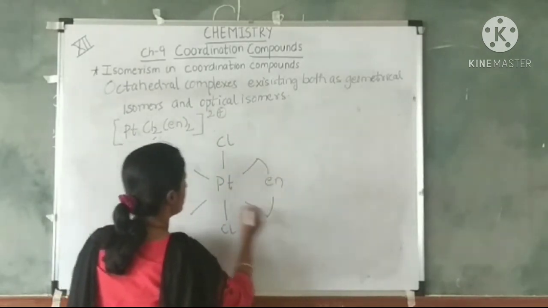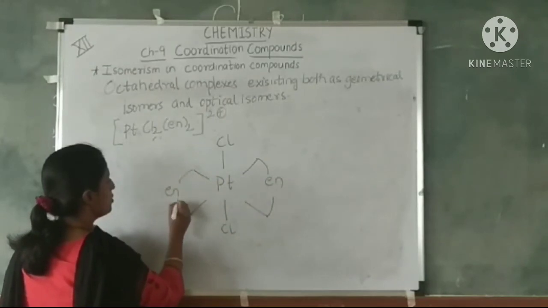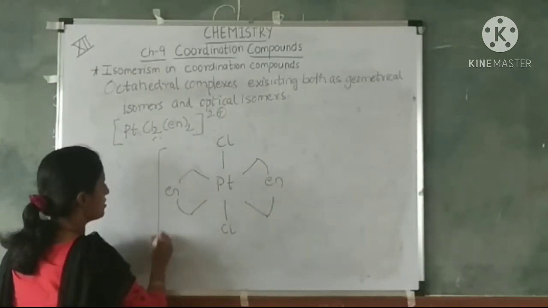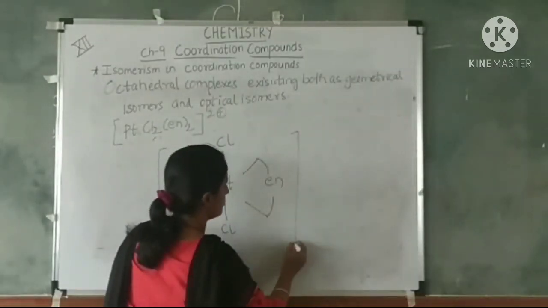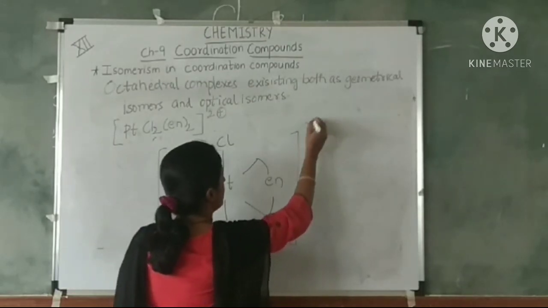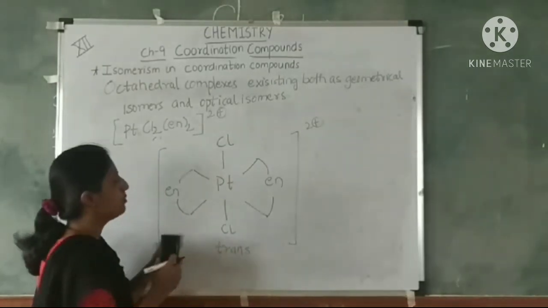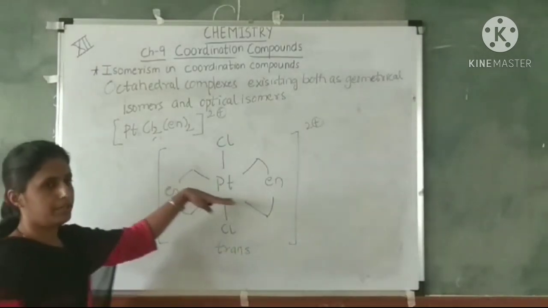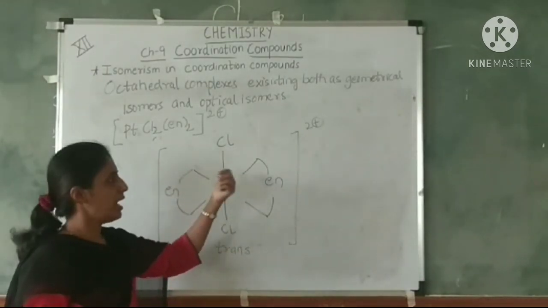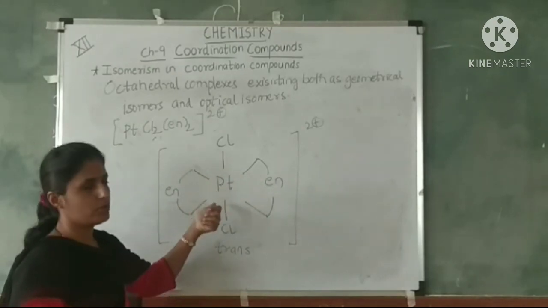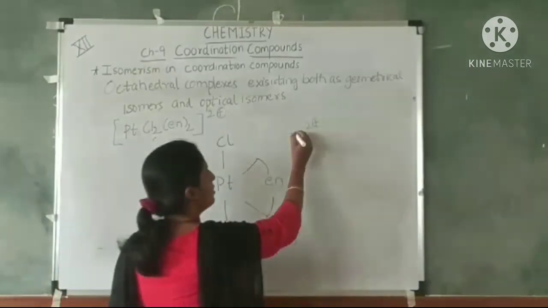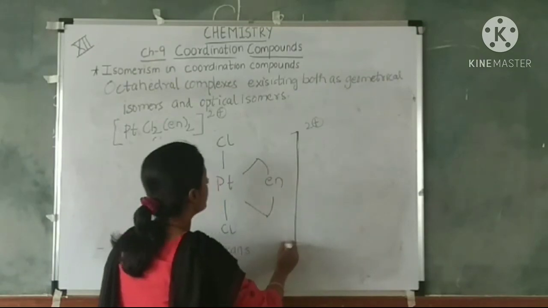And this is your trans isomer. Now this is not optically active because it has a mirror plane. And a symmetry axis is also there. So this will not show optical activity.